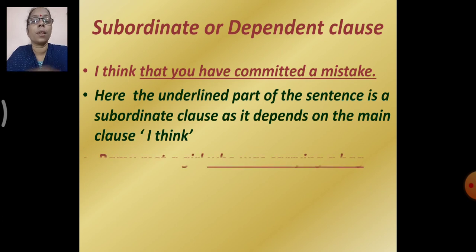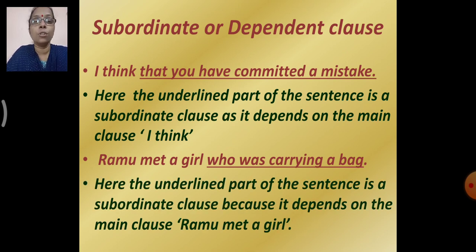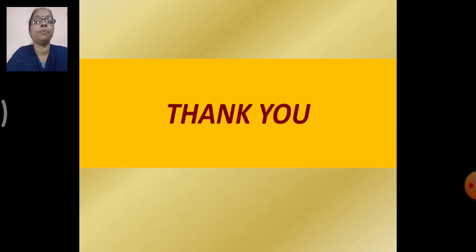So a subordinate clause is dependent on the main clause. Correct? Next, Ramu met a girl who was carrying a bag. Which girl did Ramu meet? The girl who was carrying a bag. Right? So here again we can see this part of the sentence is dependent on the main clause. So it is said to be a dependent clause. So here the underlined part of the sentence is a subordinate clause, because it depends on the main clause Ramu met a girl. Right? So have you understood what is a subordinate or dependent clause? Right? Okay. Now let's proceed.